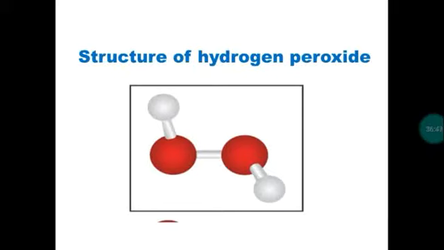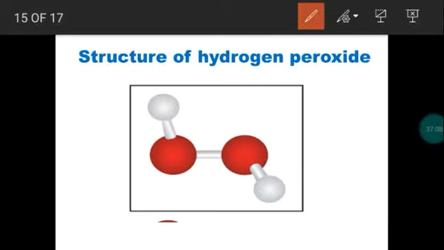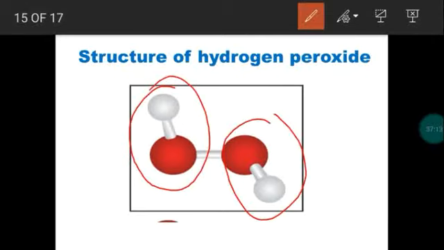Next, what is the structure of hydrogen peroxide? First, one more question. Hydrogen peroxide is not a planar one, right? All the atoms will not be present in a plane. So this is a non-planar structure. Now, what is the reason for the non-planar structure? Because we have two OH groups, right? The red color sphere represents the oxygen atom, the white color sphere represents the hydrogen atom. So we have two OH groups.